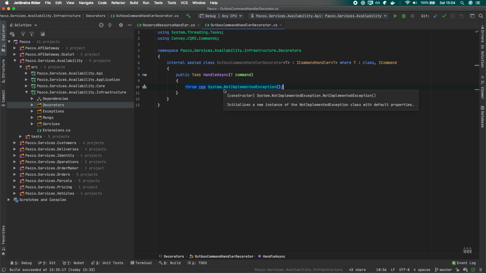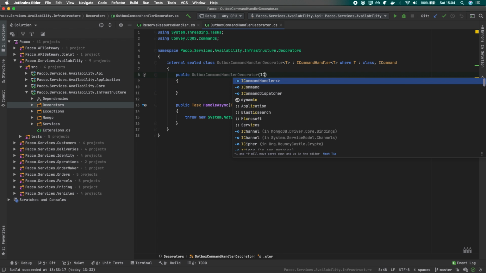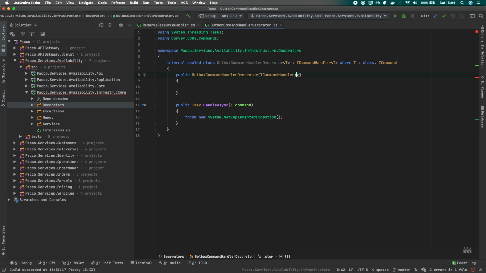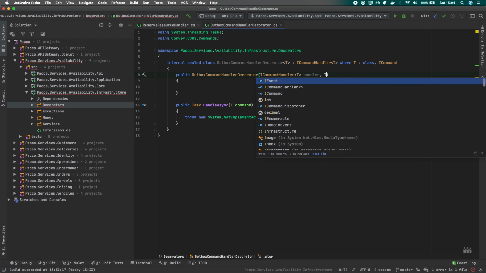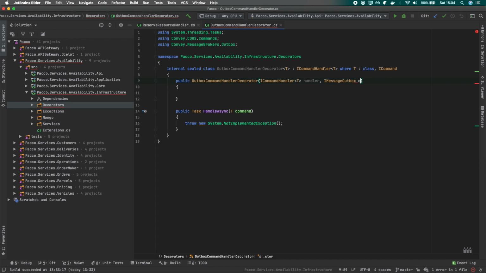So here we'll put our logic for this inbox and outbox, and here we can inject what we are decorating. We are decorating command handler of T, so this will be it. Then we can inject our message outbox abstraction. We have a sample implementation of this message outbox, which is internal, and we'll talk about it soon.